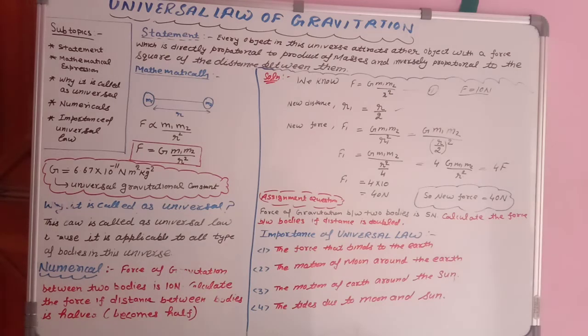What is the third point? Why is it called universal? Why are we calling it the universal law of gravitation?